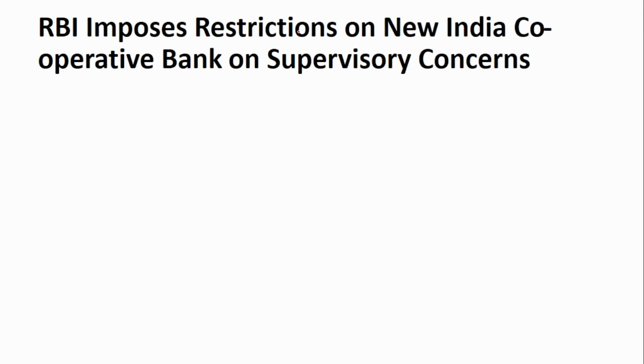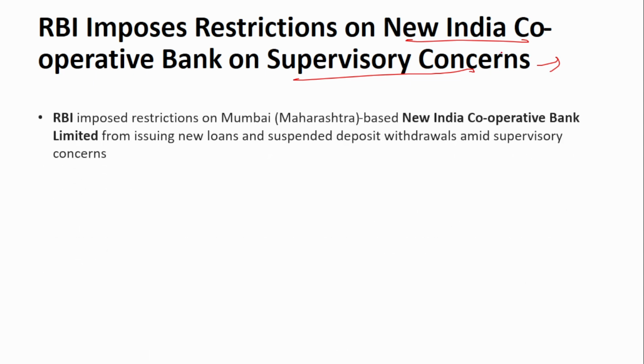Next is RBI imposes restriction on the New India Cooperative Bank over supervisory concerns. I think you would have seen this on news channels, as they were repeatedly showing it. There were a few supervisory concerns observed in this bank, and that is why restrictions like no more withdrawals and no new loans to be issued were imposed. Even the RBI took over the control of the board. So various things were done in this bank. Let us see them.